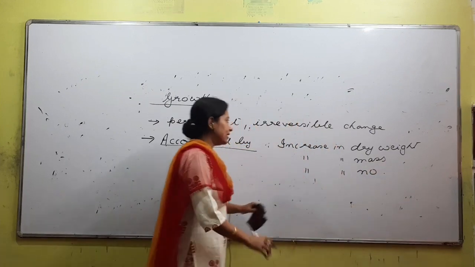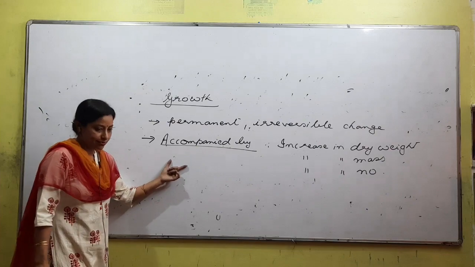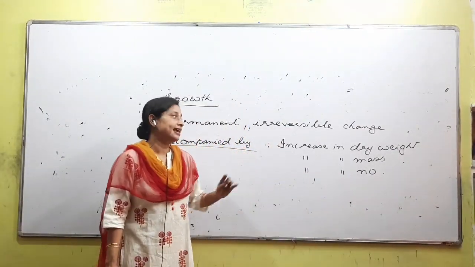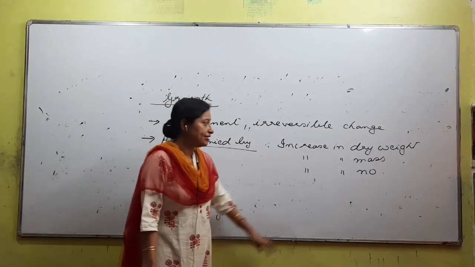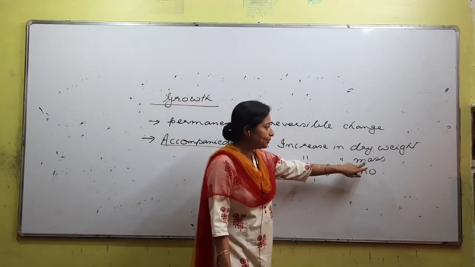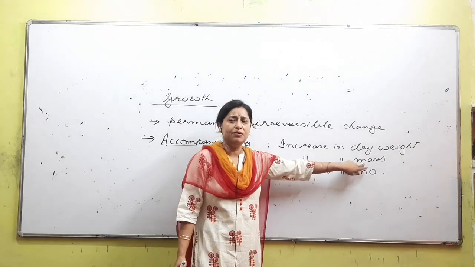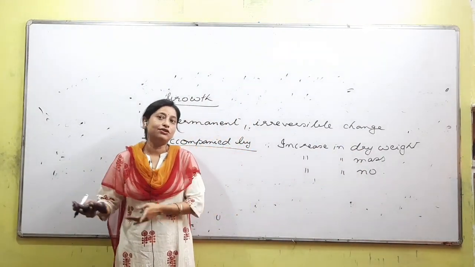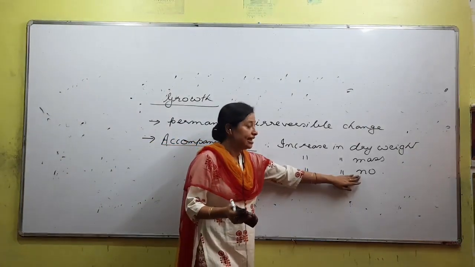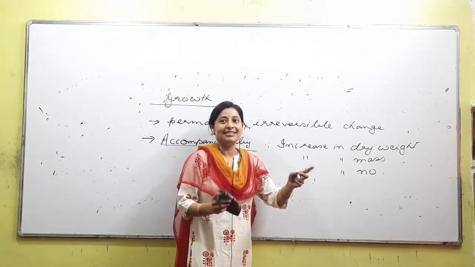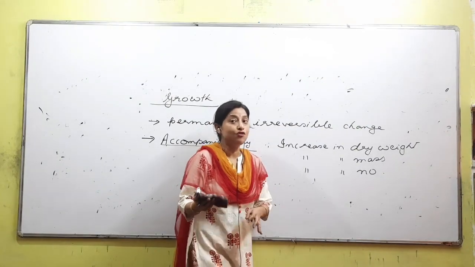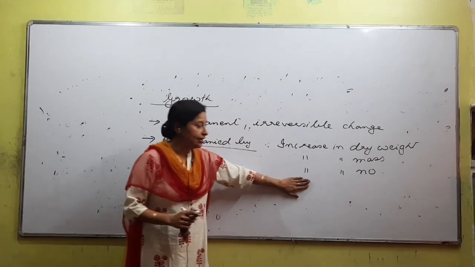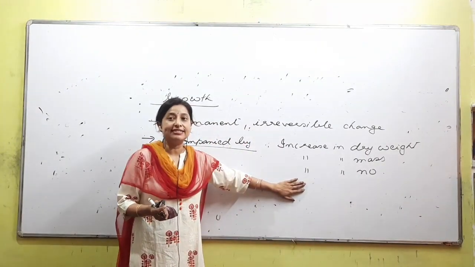Tamane eta organism or growth hoise boli kole, maybe these are the factors on the basis of which we can say that the growth is taking place. Increase in dry weight, increase in mass, increase in number. Increase in mass, we have an idea, maybe we are talking about the weight of the organism, no? Horote akuman kom weight asile, dangor hote weight to besi hoi gol, so maybe that's increase in mass. Increase in number, aji eta asile kali sarita hoi gol, that is also a form of growth. Especially we are using this in case of the number of cells that gets increased as we grow, right?